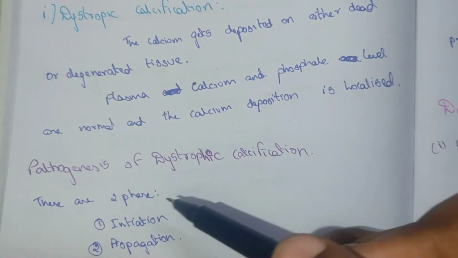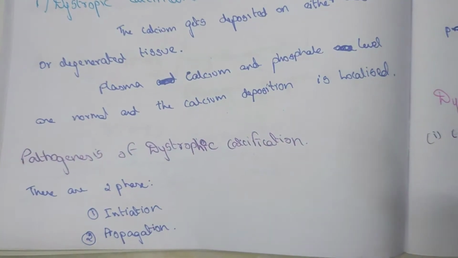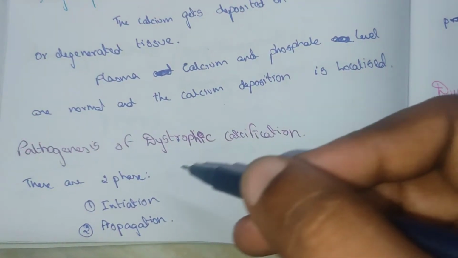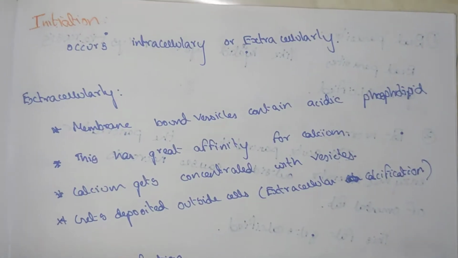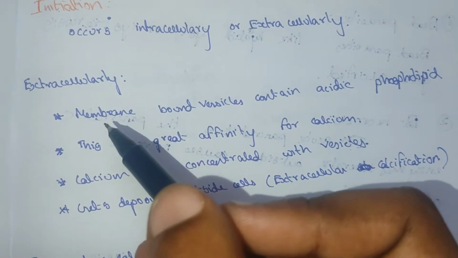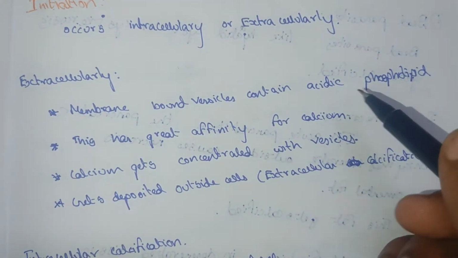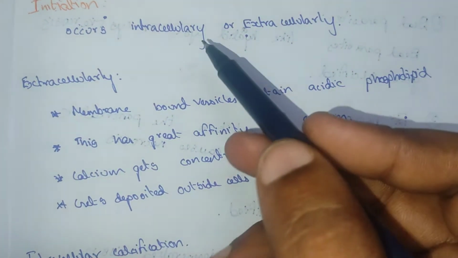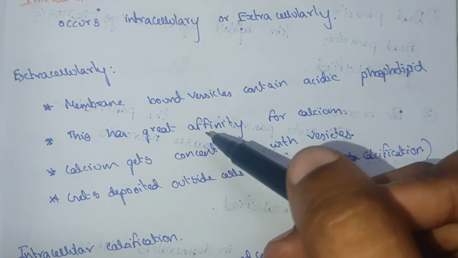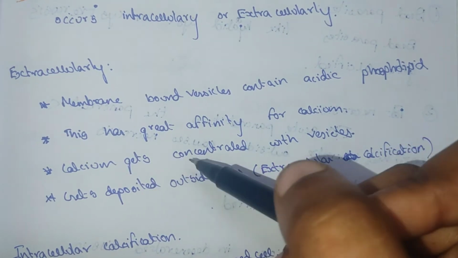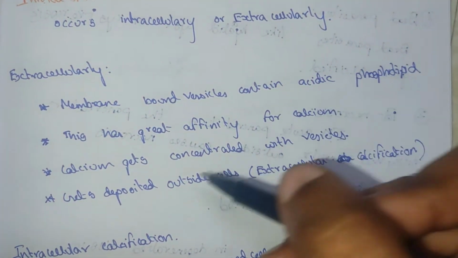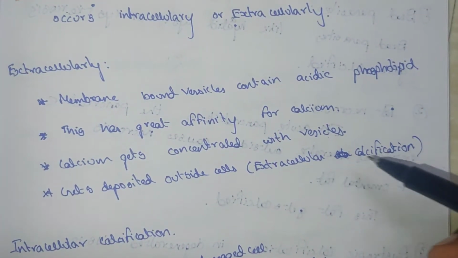Pathogenesis of dystrophic calcification. There are two steps: initiation and propagation. Initiation occurs intracellularly or extracellularly. Extracellularly, the membrane bound vesicle contains acidic phospholipid, which has greater affinity for calcium. The calcium gets concentrated within the vesicles and forms a bud-like structure which gets deposited outside of the cell, and extracellular calcification occurs.